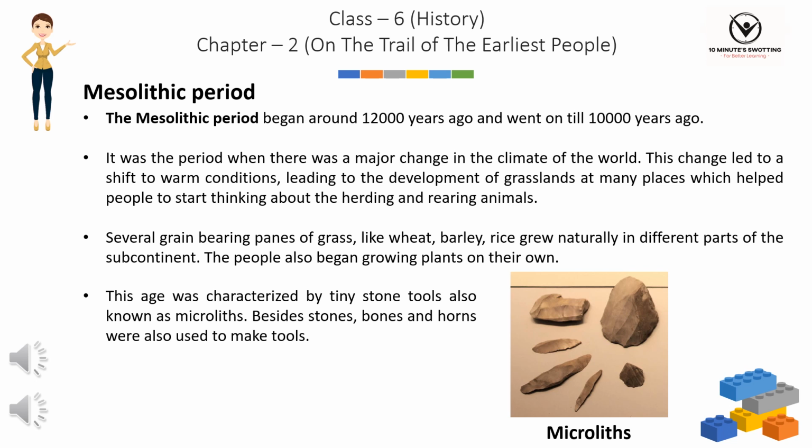The people also began growing plants on their own. This age was characterized by tiny stone tools, also known as microliths. Besides stones, bones and horns were also used to make tools.